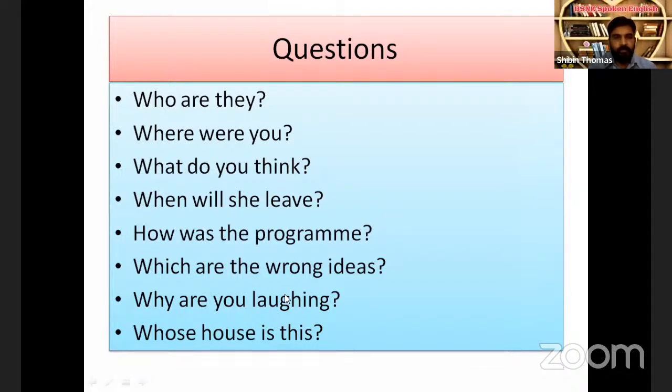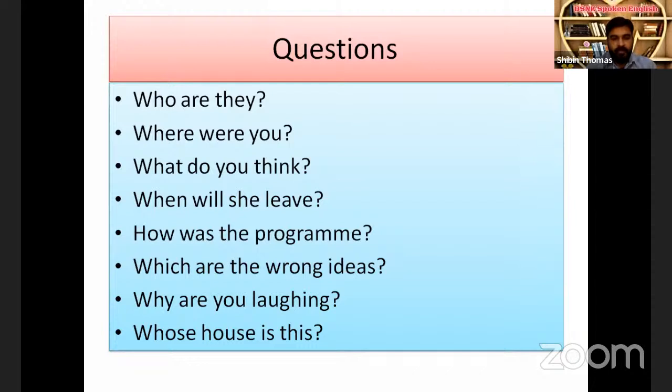The first type of question we have seen, if there is only one verb, we can form the questions with question word, verb, and subject. For example, the first one, who is the question word, are is the verb, they is the subject. But look at the second last question, why are you laughing? Why is the question word, are is auxiliary verb, you is subject, laughing is main verb. Unlike the first question, the second last question has two verbs, auxiliary verb and main verb.